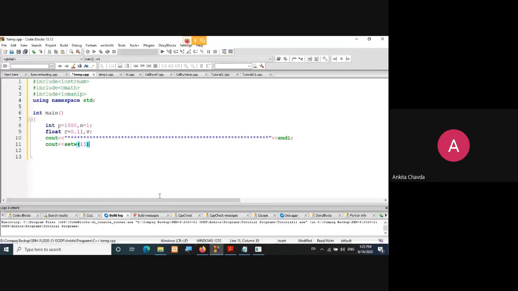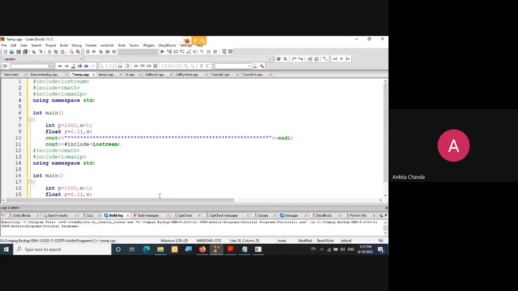It wouldn't be like in one case you choose setw of 5, then for another setw of 10, because then your output will not look good. So I'm choosing 15, and I'm just copying this so I don't need to write it again and again.